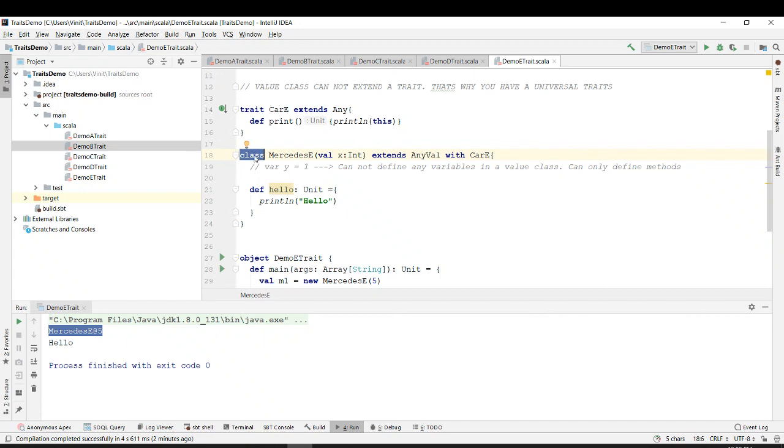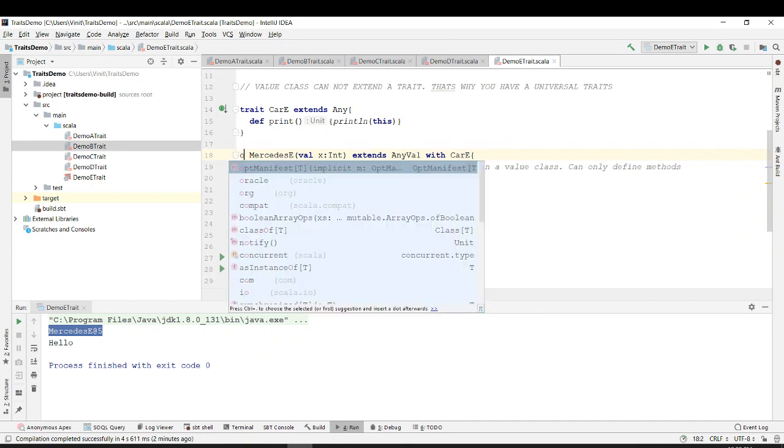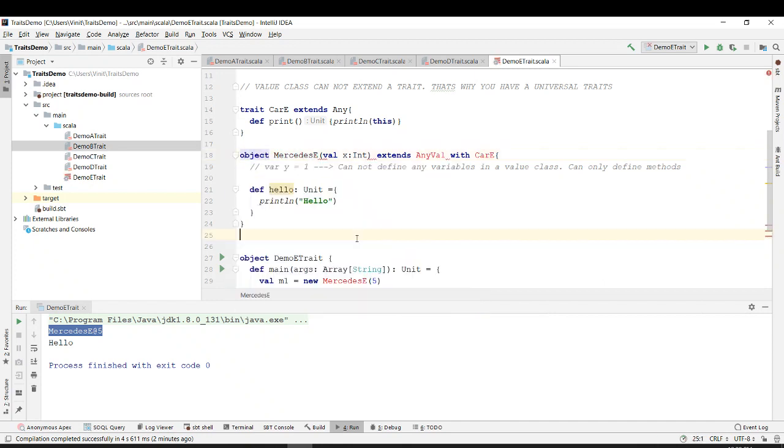So instead of class, if I write object Mercedes and then I write a val statement, you cannot do that. Because you cannot create an object of an object, right? You cannot create an object of an object.